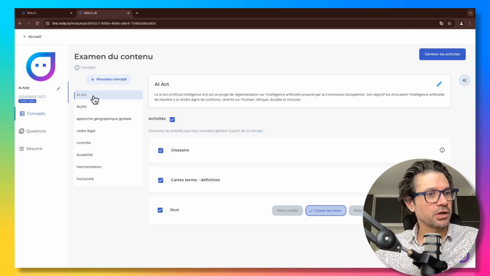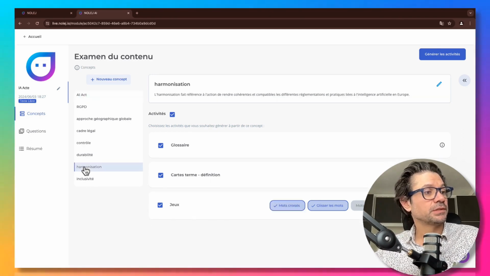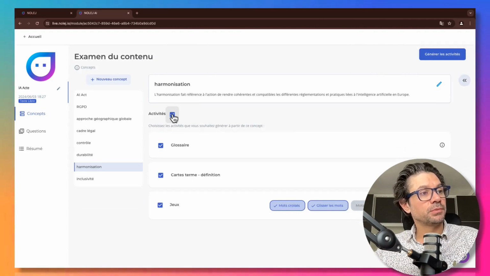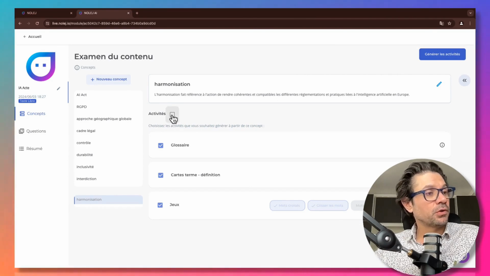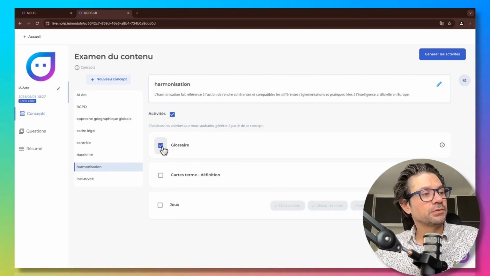If I ever want to remove a concept from this module, I will simply uncheck the concept in question. Let's say if I do not want to discuss harmonization. Here I will position myself on the concept. I could modify the concept in question with the definition, but I could mainly remove this concept from the module by unchecking the activities box here. On the other hand, if I ever want to keep elements of this concept specifically in the glossary, but not in the other types of activities here, such as term cards or games, I will be able to choose the things I wish to exclude and retain only items in the glossary related to this concept of harmonization.